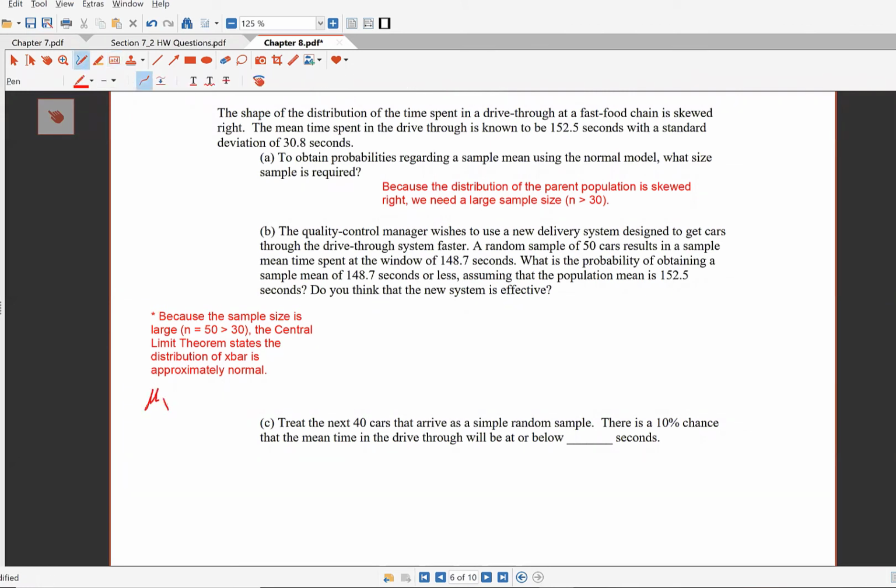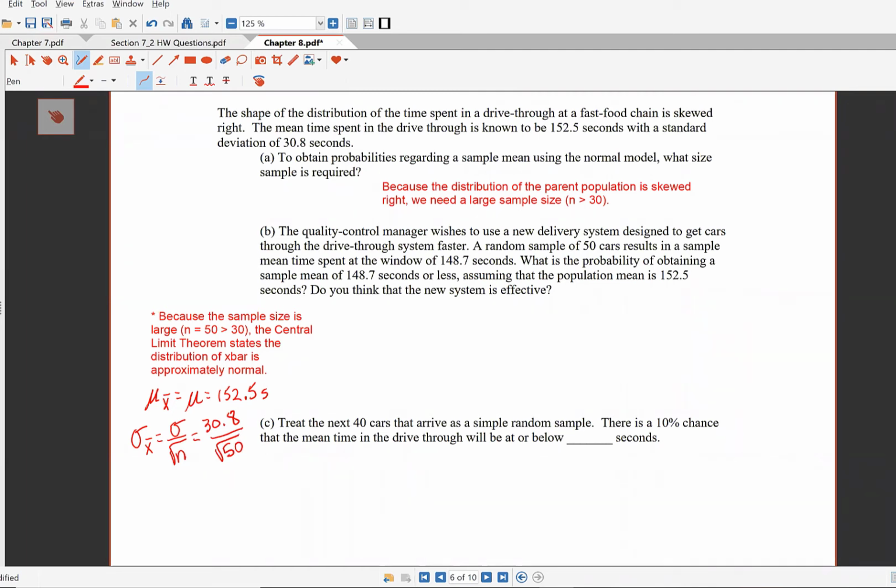The mean of X bar is going to equal the mean of the parent population, which is 152.5 seconds. The standard deviation of X bar is the standard deviation of the parent population over the square root of the sample size. So that's 30.8 over the square root of 50.